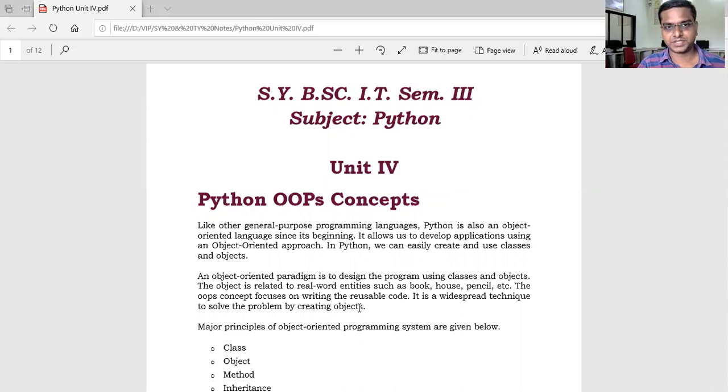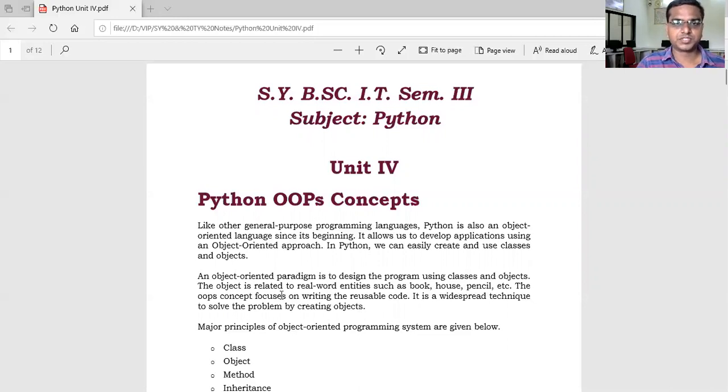Before this session, in first year, second semester, you can also see another object-oriented programming language, that is C++, the next version of C. This is also known as OOPS, object-oriented programming. But C++ is not fully object-oriented because we can run the program without objects also. So you can use the OOPS concept in Python also. That's why the topic is known as the Python OOPS concepts. Let's see how OOPS concepts are used in Python.